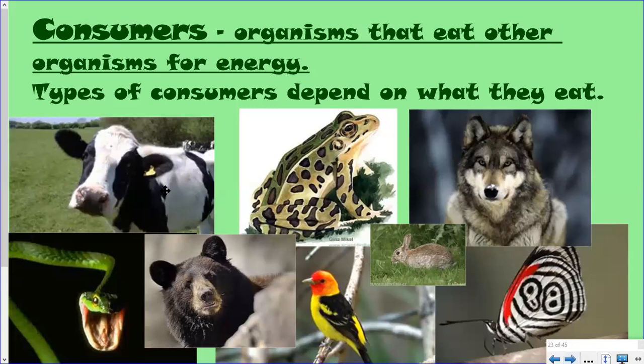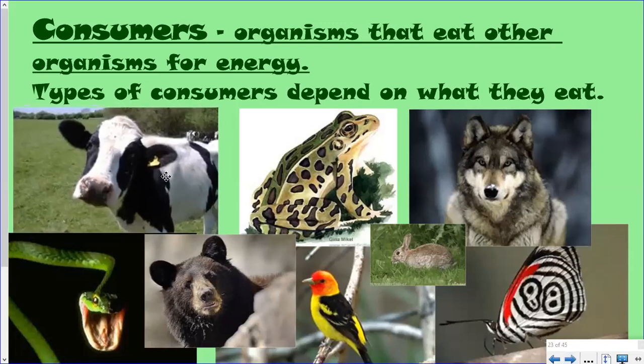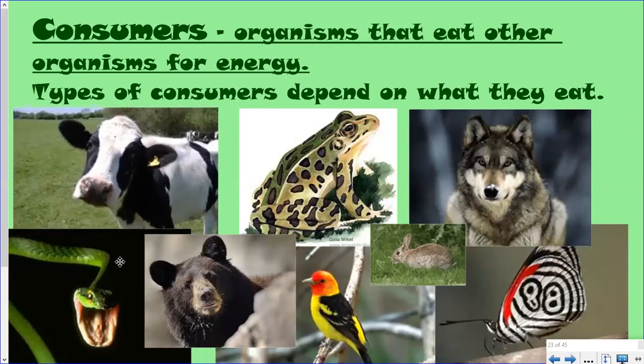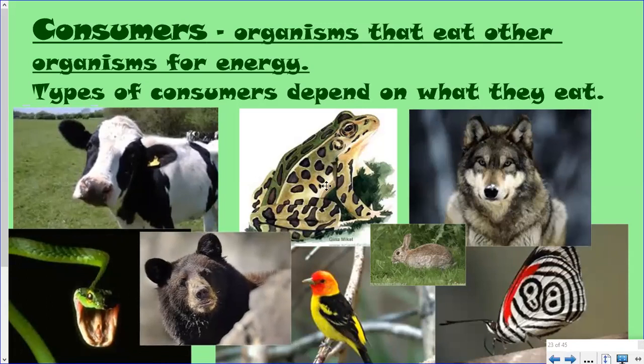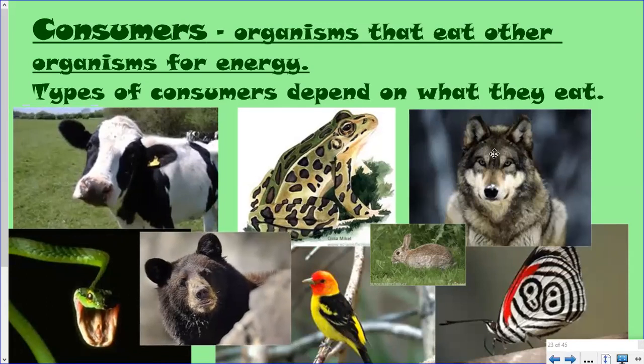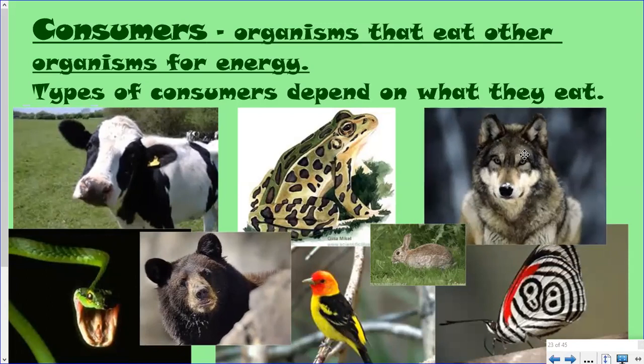This cow here eats something very different than the snake does. This bear eats things that are different than the frog eats. The wolf eats different things than the rabbit does. This butterfly eats things differently than the bird over here does. Isn't that a cool butterfly? It's called the 88 butterfly because of the pattern on its wings looking like 88.